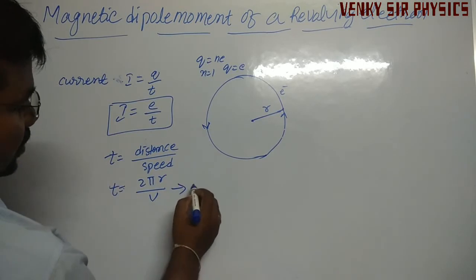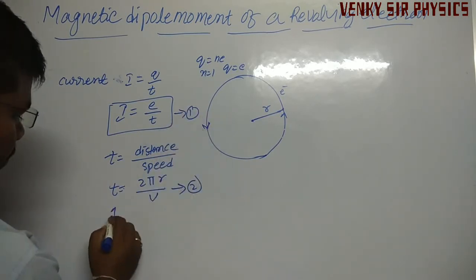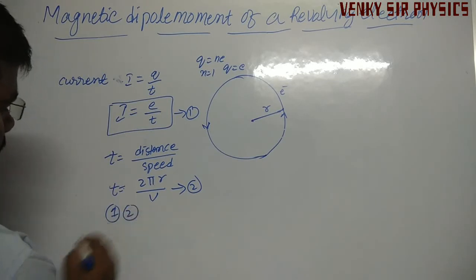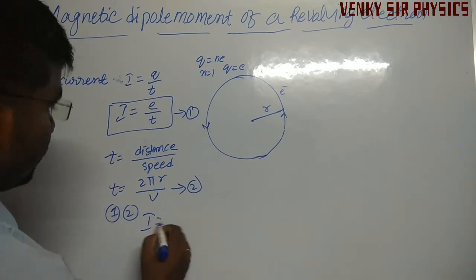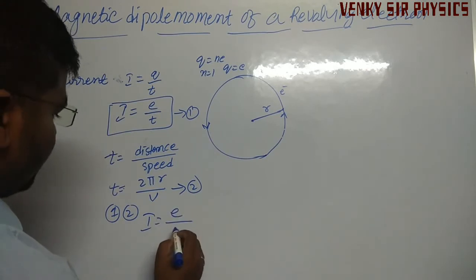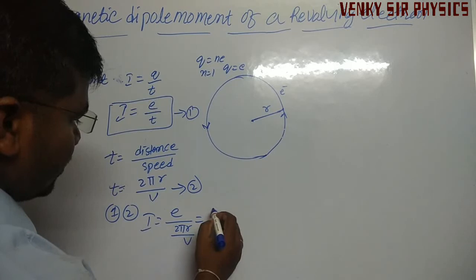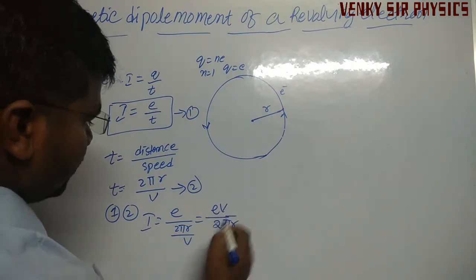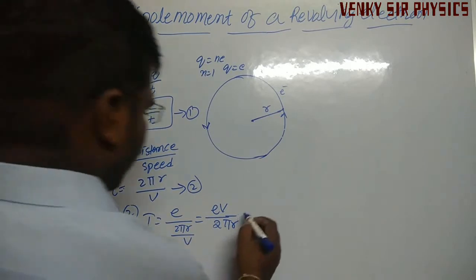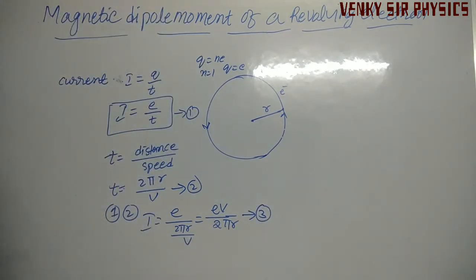This is equation 2, and the earlier one is equation 1. From 1 and 2, we can get I is equal to E by 2πr by v, rearranged, I is equal to EV divided by 2πr. This is equation 3.